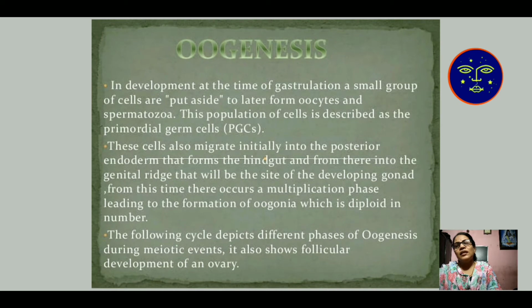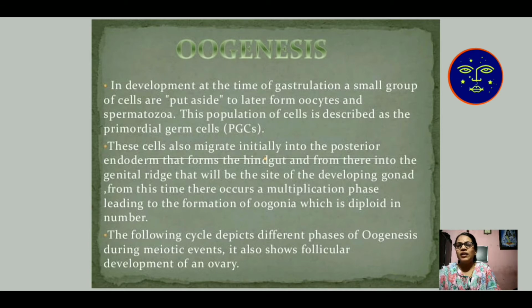Oogenesis: in development, at the time of gastrulation, a small group of cells are put aside to later form oocytes and spermatozoa. This population of cells is described as the primordial germ cell. That means the first stage from which the ovum is developed is known as the primordial germ cell. These cells also migrate initially into the posterior endoderm that forms the hindgut, and from there into the genital ridge that will be the site of the developing gonad.